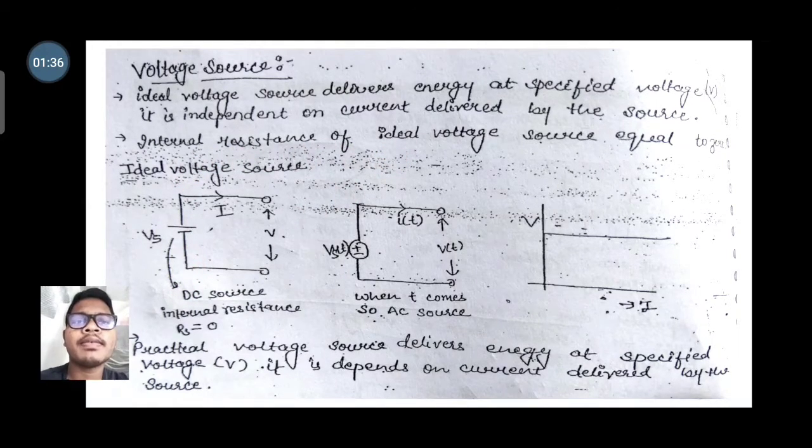Why? Because if there is any internal resistance, there is also a voltage drop, and that voltage drop will be added to the voltage source, so the actual voltage source will not exist. That's why in an ideal voltage source the resistance value should be 0. Please remember that.